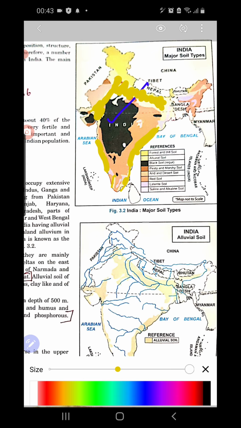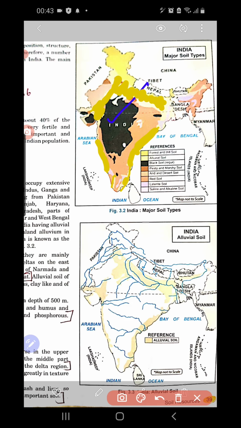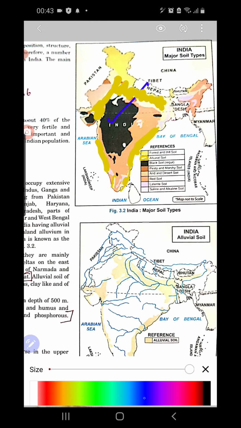Then you have to make a box like this, as it is shown here, and write alluvial soil. Clear? Then black soil. You see the black soil region. These are the regions where black soil is found, and then you draw a similar kind of box and write black soil. So you understood how to do the map work.